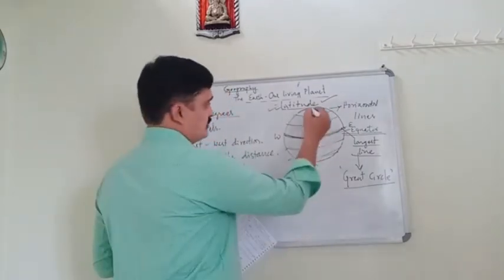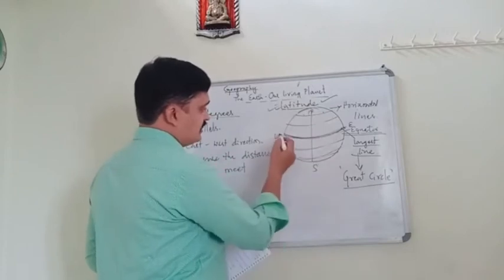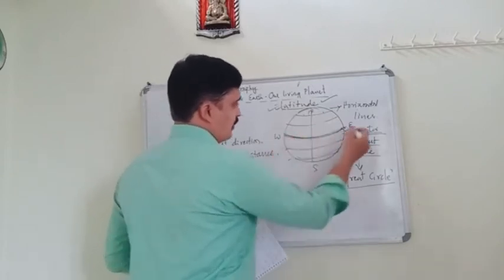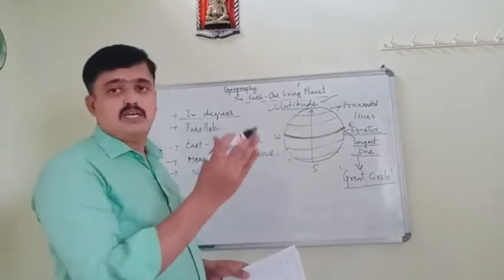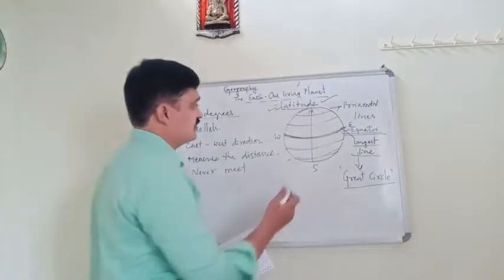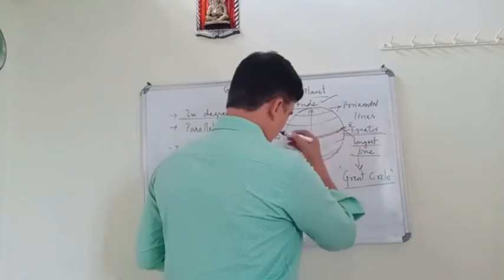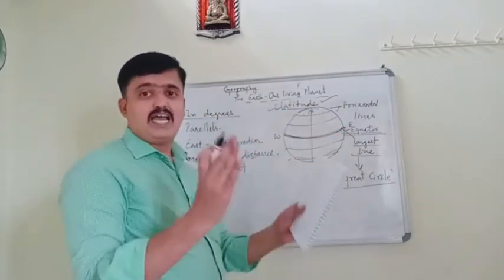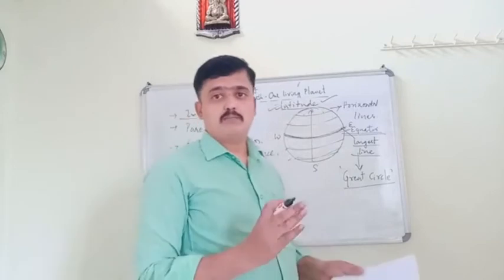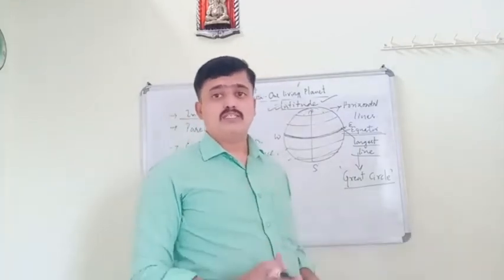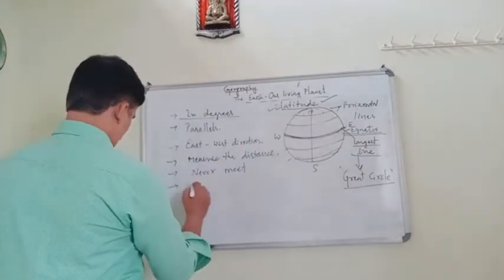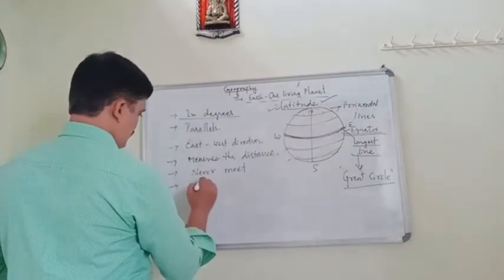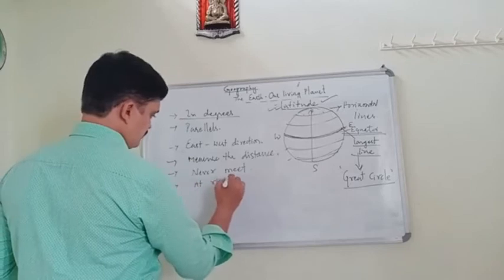The latitude lines cross the prime meridian at right angles.